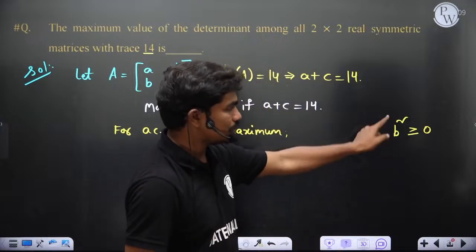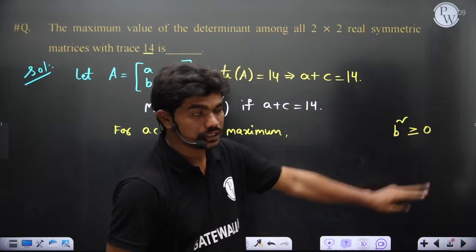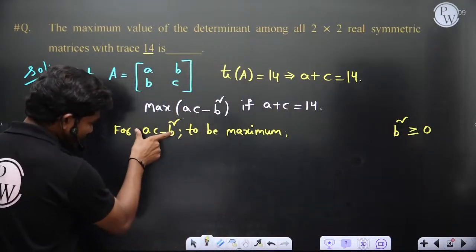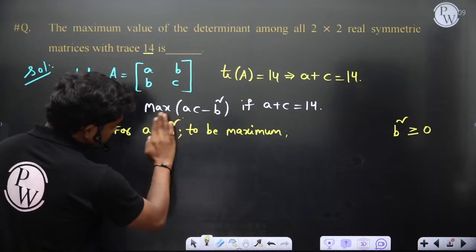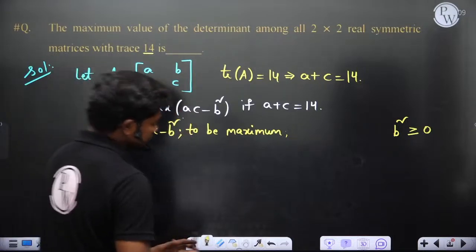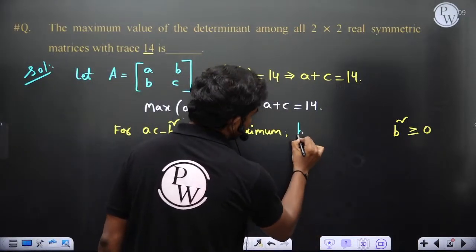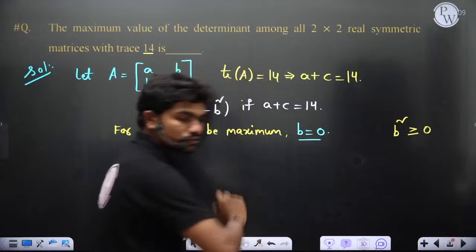If this term has to be maximum, then the term which you are subtracting should be minimum, which means b has to be 0. Yes or no? Will you all agree with me?